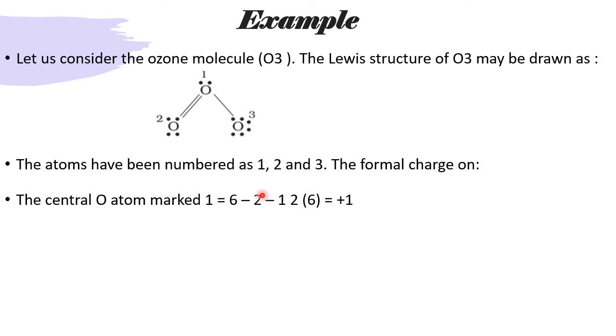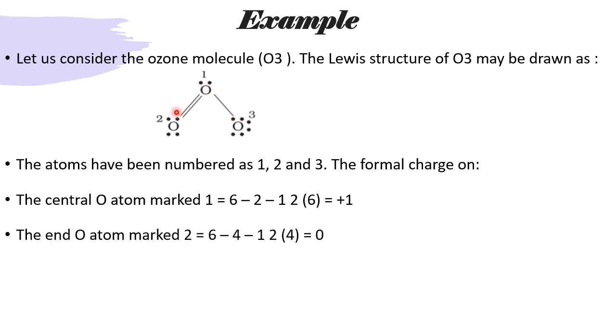What is the calculation? 6 minus 2, 4. 4 minus 3, 1. So why plus 1 here? Plus 1 because it has lost an electron. That's why plus 1 came in the formal charge: it has lost an electron to attain stability. That is the meaning.